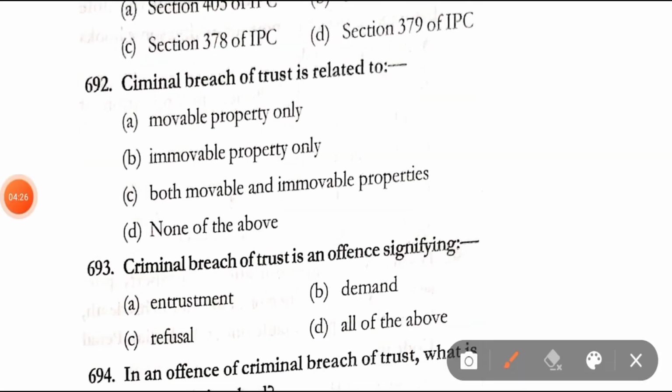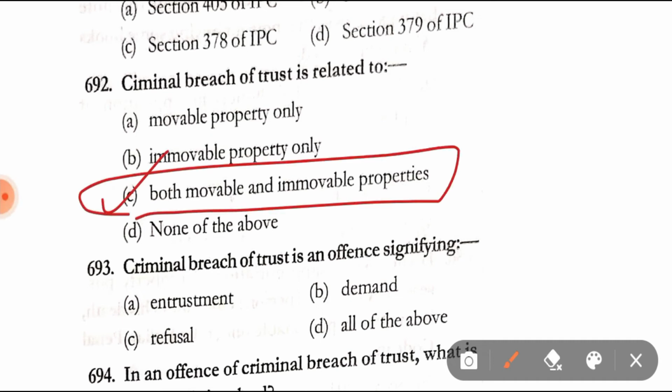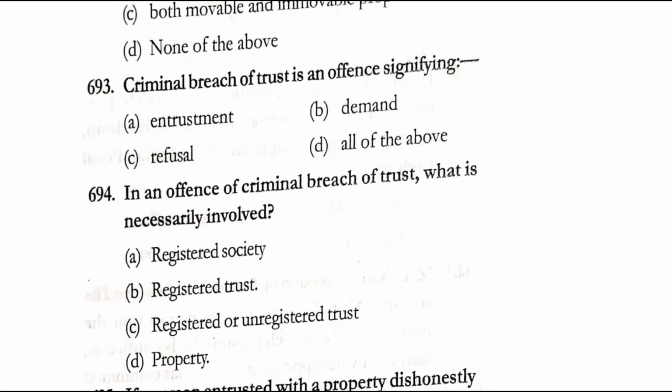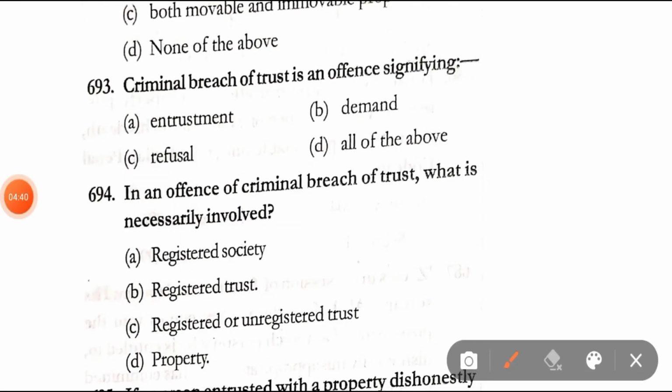Question number 692. Criminal breach of trust is related to movable property only, immovable property only, both movable and immovable properties, none of the above. Correct answer is option C, that is both movable and immovable properties. Question number 693. Criminal breach of trust is an offence signifying entrustment, demand, refusion, all of the above. Correct answer is option A, that is entrustment.